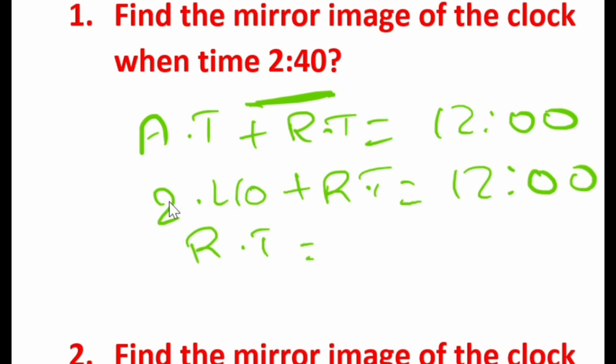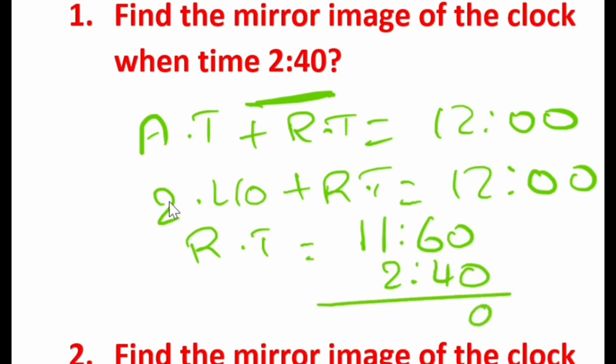If you find it difficult to subtract from 12 o'clock, you can write it as 11:60. So 11:60 minus 2:40 gives 9:20. So the answer is going to be 9:20. See friends, how easy it was. If you try it in your imagination, it will be very difficult to answer in certain examinations.